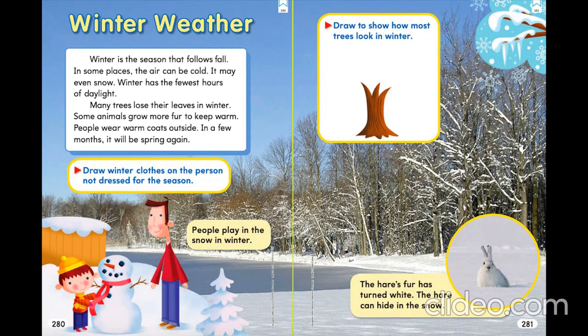They have white thick fur to hide and to keep themselves warm. So winter comes after fall, and after the winter is done, the spring season comes. In this box, I have drawn some branches of this tree, but I have kept it empty because in winter, most of the time, there are no leaves.